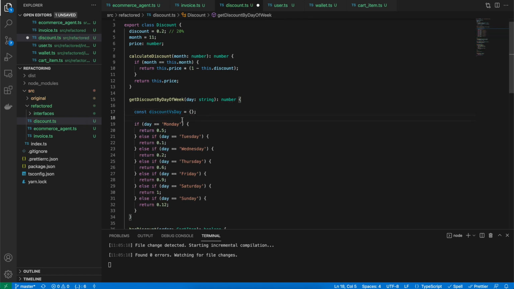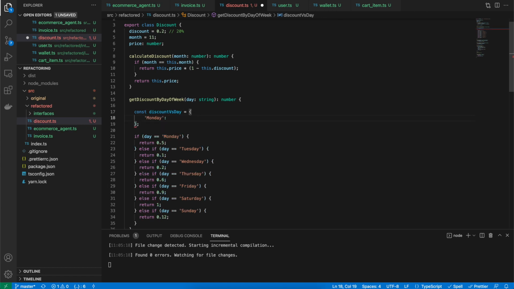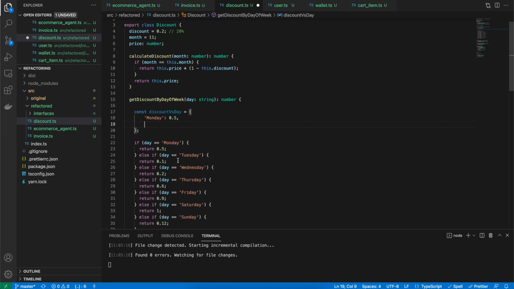Perfect. So what it can do is, whenever the day is Monday, it can return 0.5, which is the discount for that date. So what we can do is copy this, make it a key, and make 0.5 as a value. Perfect.